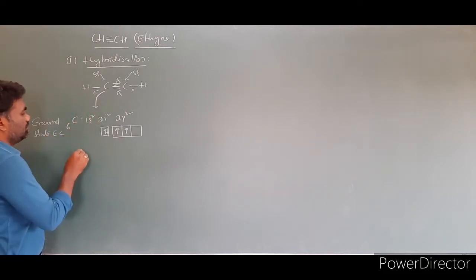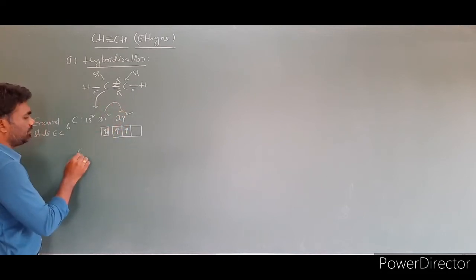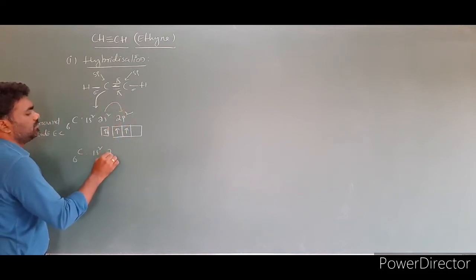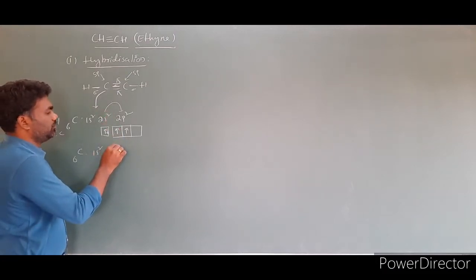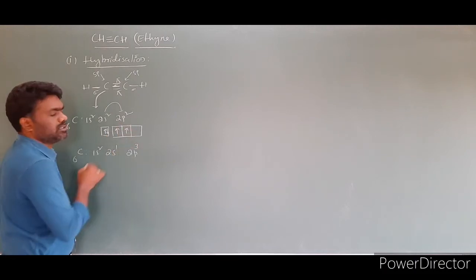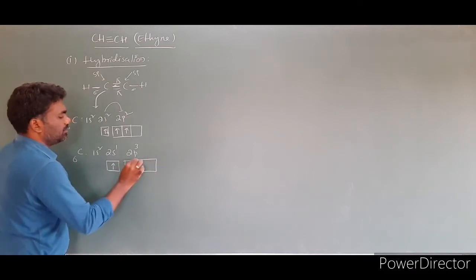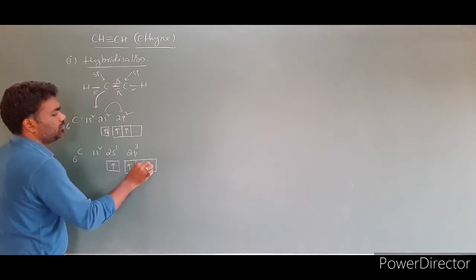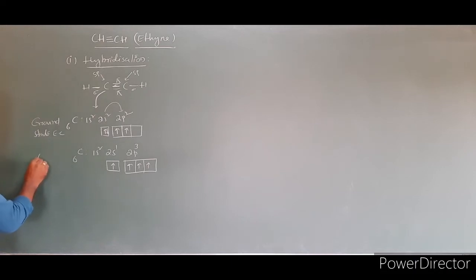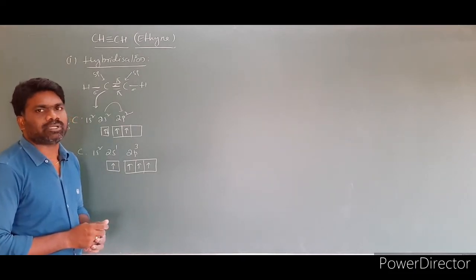Then we have to excite the electron configuration. Jump one electron from here to here. Then the configuration becomes carbon 6: 1s2, 2s2 becomes 2s1, and 2p2 becomes 2p3. Clear? Then there is only one electron here, and here we have 3 electrons: 1, 2, 3. Clear? This is called the excited state electronic configuration.